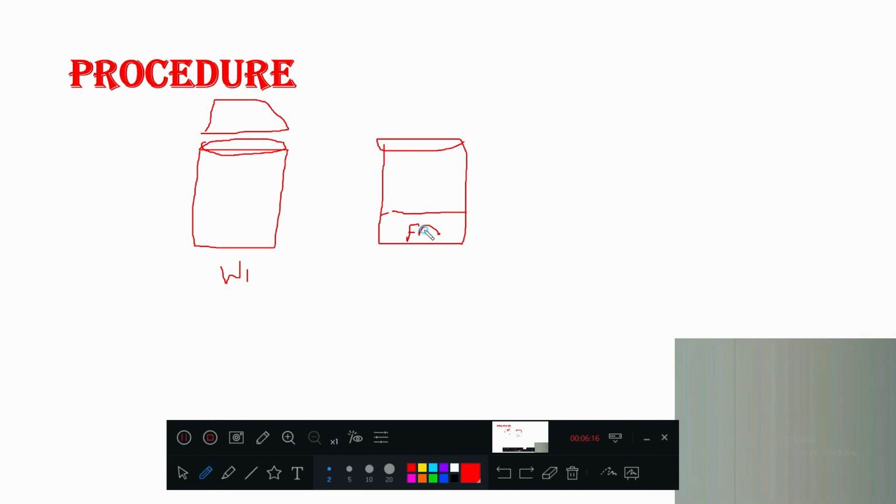Here you are filling what? Sand. Here you are filling the sand. So take the weight. So this weight contains what? Weight of cylinder or weight of pycnometer plus sand. Weight of pycnometer plus sand.